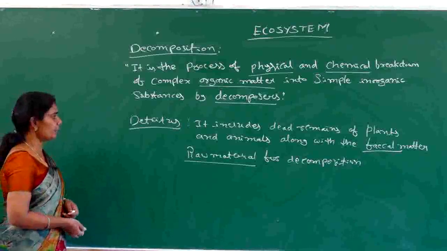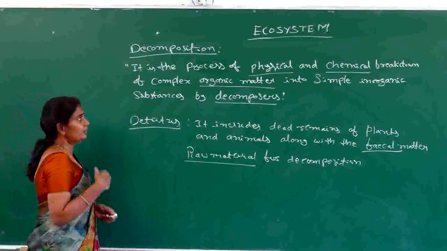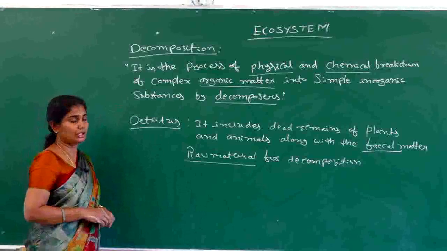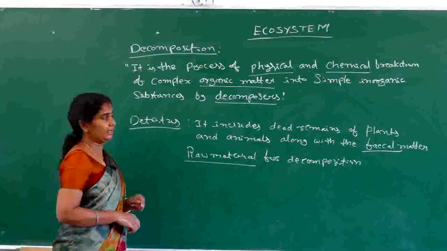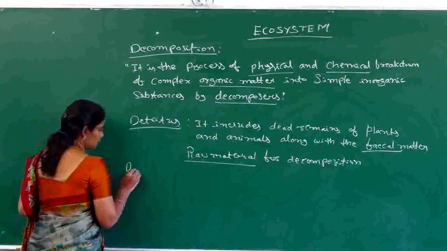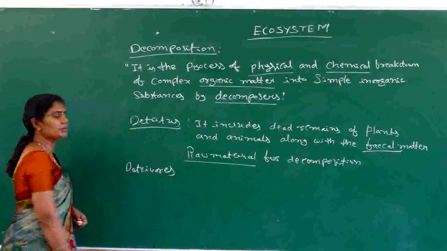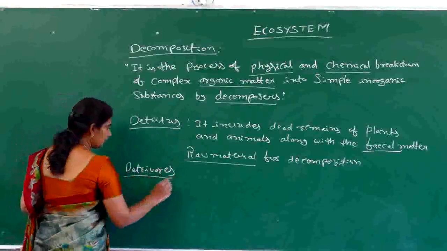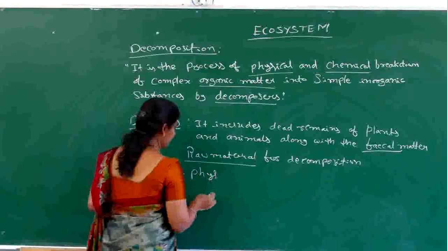Now this detritus is going to be converted into simple inorganic substances according to the process of decomposition. This detritus is broken down physically by some organisms called detritivores. These detritivores also come under the decomposers, but the main function of the detritivores is the physical breakdown.